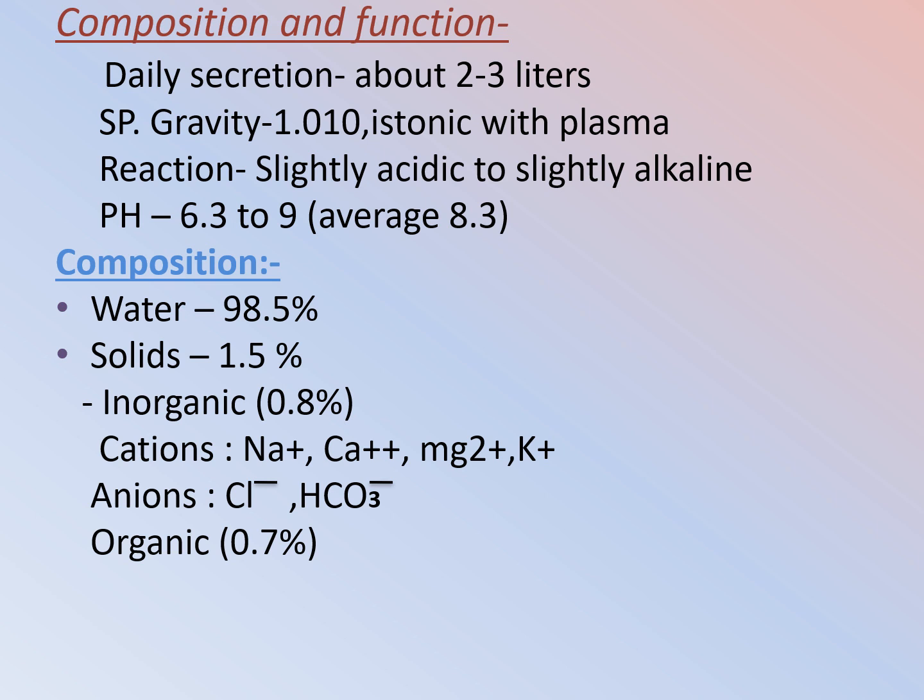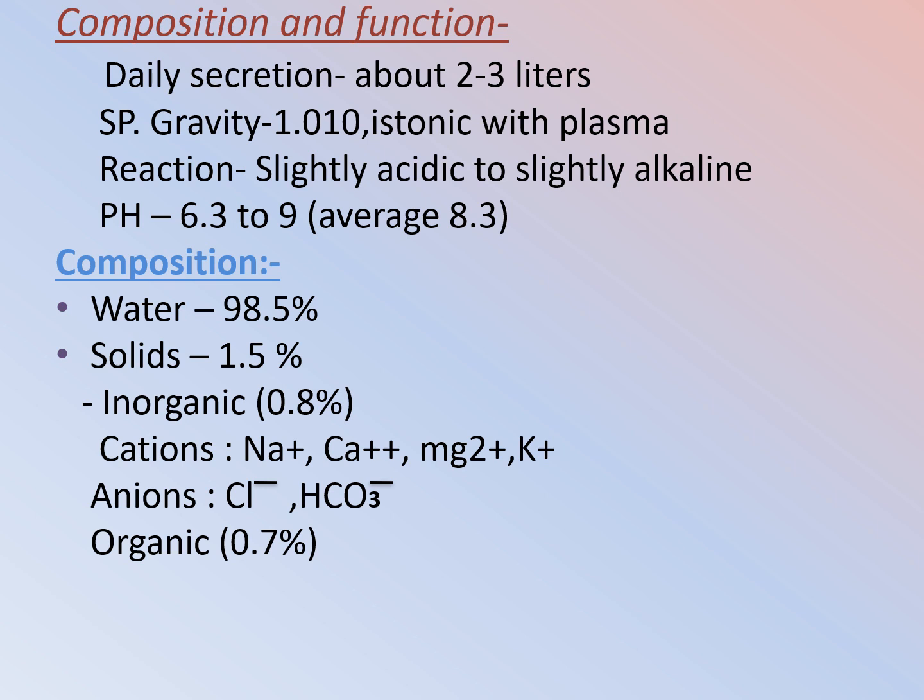Now the composition and function. Daily secretion is about 2 to 3 liters per day. The specific gravity is 1.010 and it is isotonic with plasma. The reaction is slightly acidic to slightly alkaline, pH 6.3 to 9, and the average pH is 8.3.